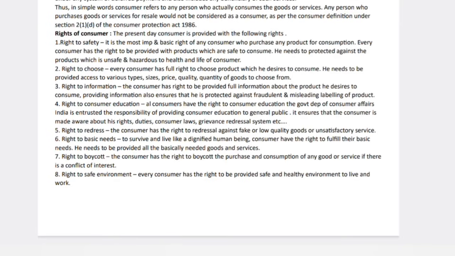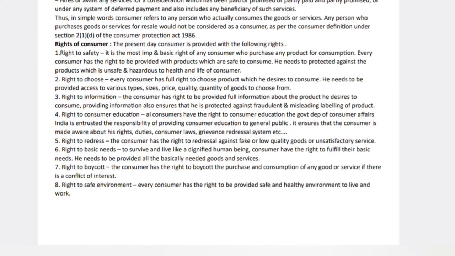The fourth one is right to consumer education. If a product in a showroom you don't know how to use, you have a right to be educated about it. The shopkeeper will give proper education about that product, that is consumer education.